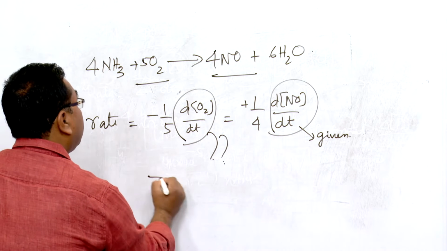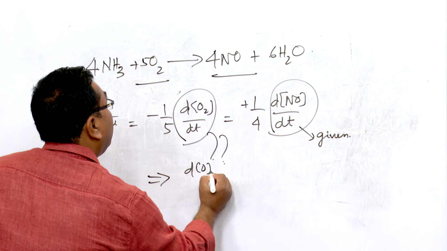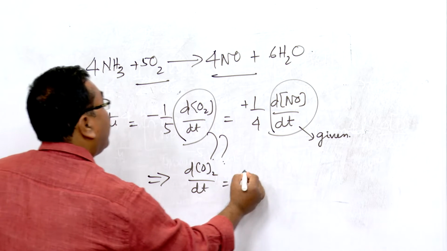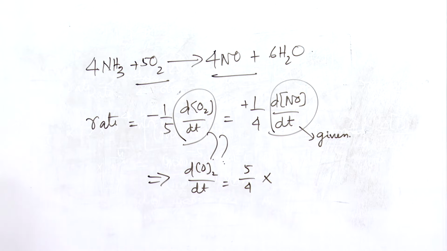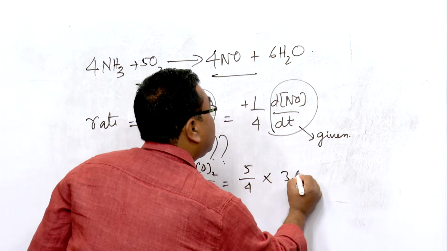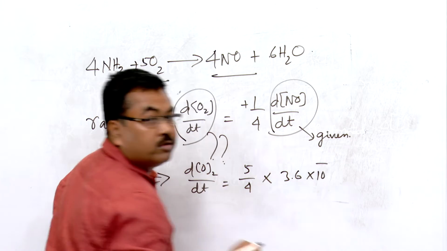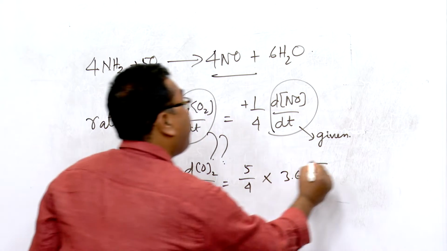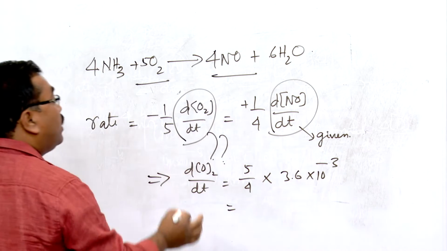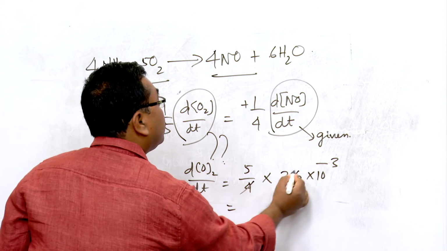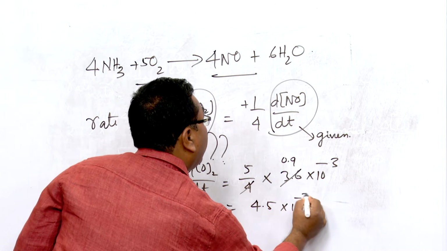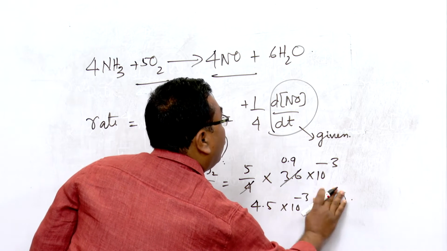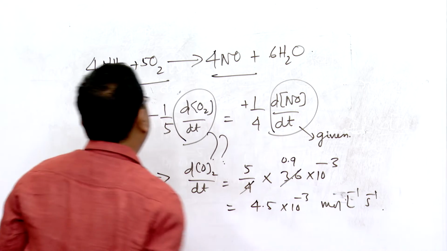So, this implies dO2 by dt will come out to be 5 by 4 into the value given, 3.6 into 10 to the minus 3. So now I can solve it. This will be 4, this will come out to be 0.9, multiplied with 4.5 into 10 to the minus 3 mole liter inverse second inverse.